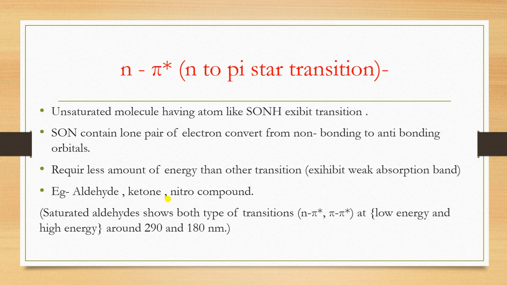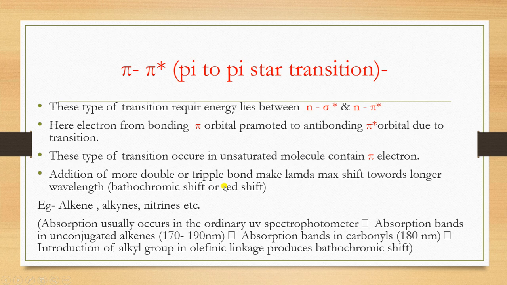These are the kind of examples which show this type of transition. In this case, the compound might be saturated or unsaturated. It shows both types of transitions. Unsaturated aldehyde shows both types of transitions, n to pi star and pi to pi star, at low energy and high energy. So we know n to pi star is low energy, whereas pi to pi star is higher energy, around 290 nanometers and 180 nanometers, because the lower the wavelength, the higher the energy. So that is about the n to pi star.